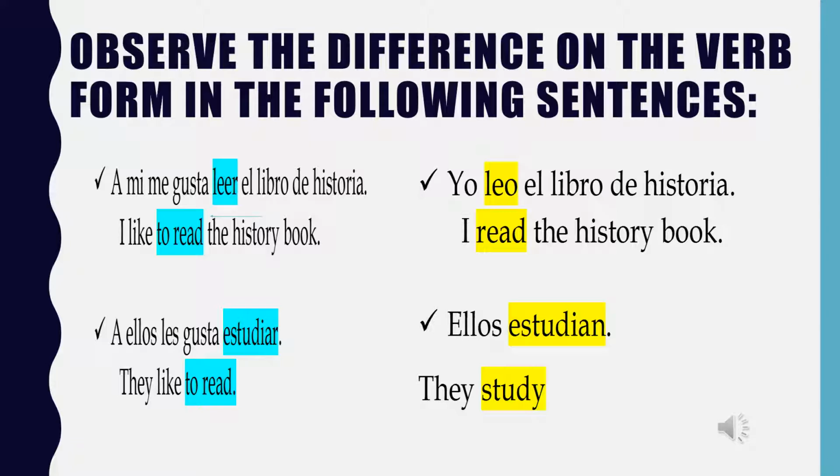So now we have to be careful. If we are writing sentences expressing what the subject likes to do, the action that the subject likes to do has to be written in infinitive form, like leer or estudiar. But if we are expressing what the subject does, like in the sentences on the right, we have to conjugate the verb according to the subject, as in leo and estudian.